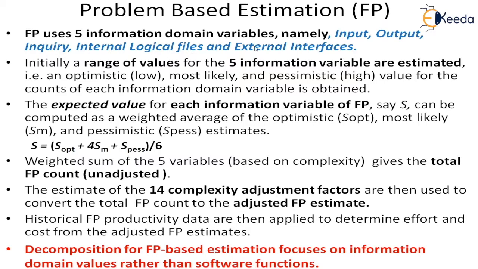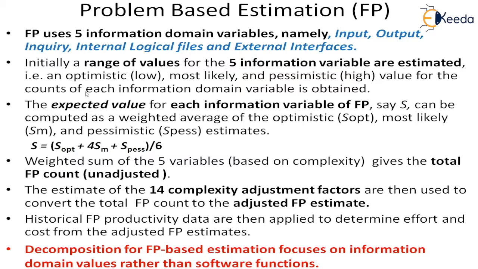Once we take this, a range of values for the 5 information variables are estimated. Again, we use the 5 range. So for every input, we decide what is the optimistic number, what is the most likely, and what is the pessimistic value.